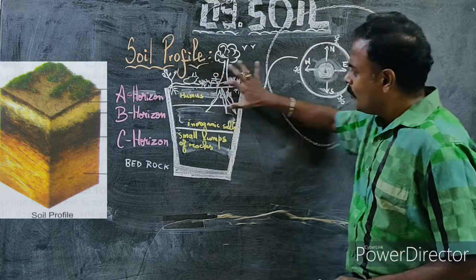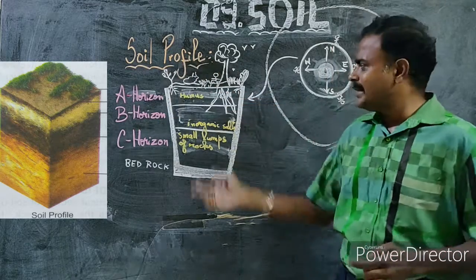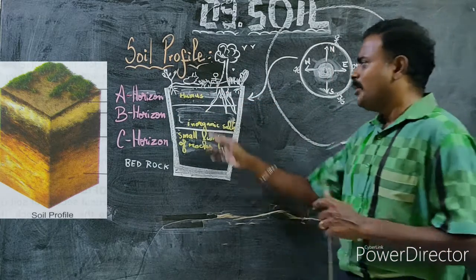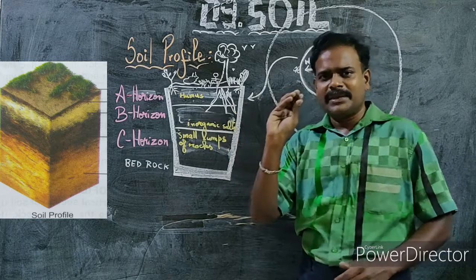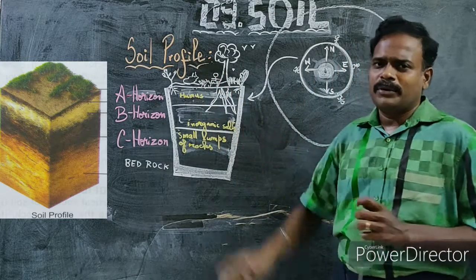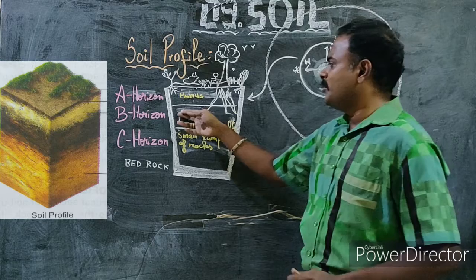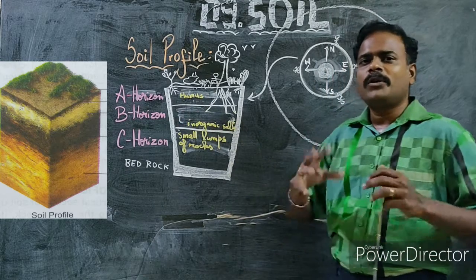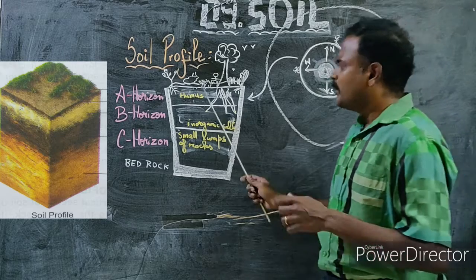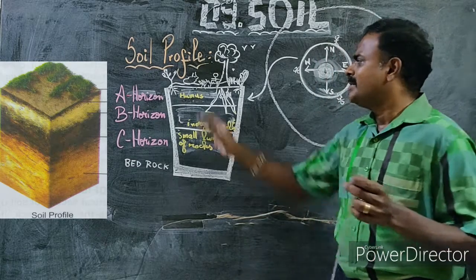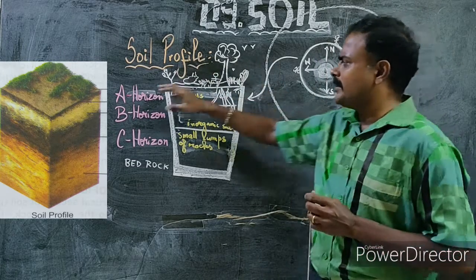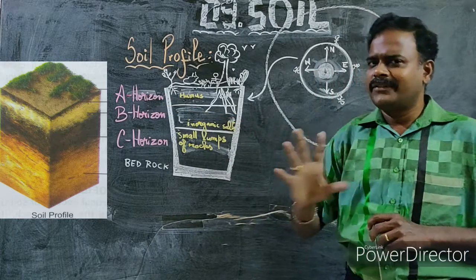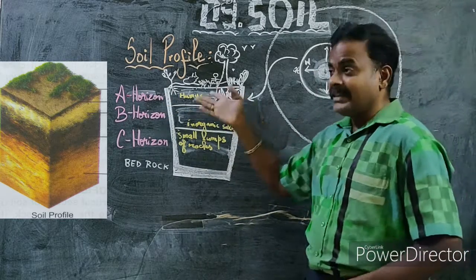You come across more humus in the A horizon compared to the B horizon, because in the B horizon you will find humus, but only a little amount. You don't have more. You will have less humus in the B horizon, and only in the A horizon do you have more humus. Okay, and because of the presence of humus, the topmost soil, that is the A horizon, is fertile, which is very, very important.